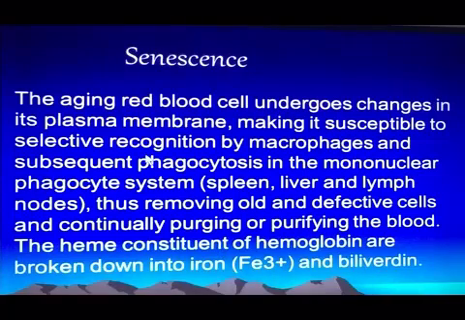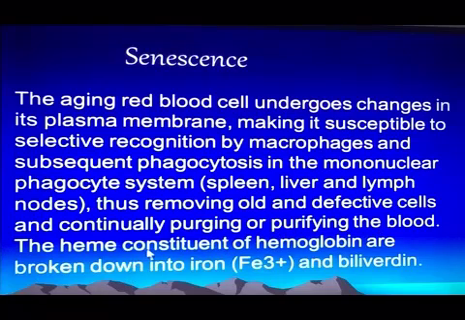This wrinkling makes it susceptible to phagocytosis, a system which is present in the reticuloendothelial system: the spleen, liver and lymph nodes. The macrophages have the capability to identify these old wrinkled cells, and when they pass through this system, they capture them and remove these cells from the blood. Through this mechanism, this system continually purges or purifies the blood.